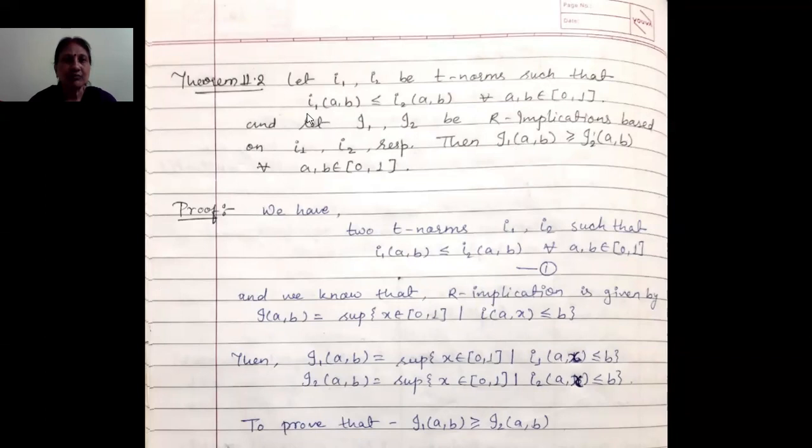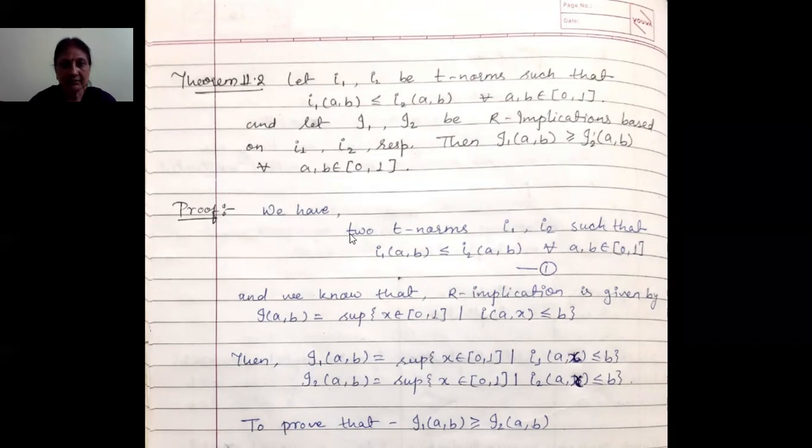That means we have to prove that if I1(A,B) is less than or equal to I2(A,B), then I1(A,B) is greater than or equal to I2(A,B). The sign is reversed here, for all A and B belonging to [0,1]. So let us start with the proof.